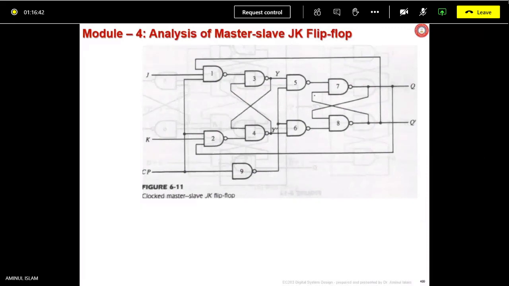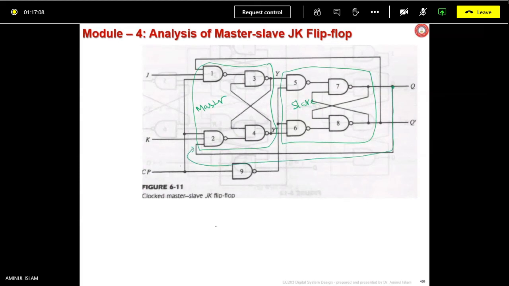The master slave JK flip-flop is that same thing. There are two flip-flops. The first one is called master, and this is the slave. See how the feedback is connected. Feedback from Q goes this way to the K side, and Q bar to the J side. With this master slave JK flip-flop also you can prevent it.